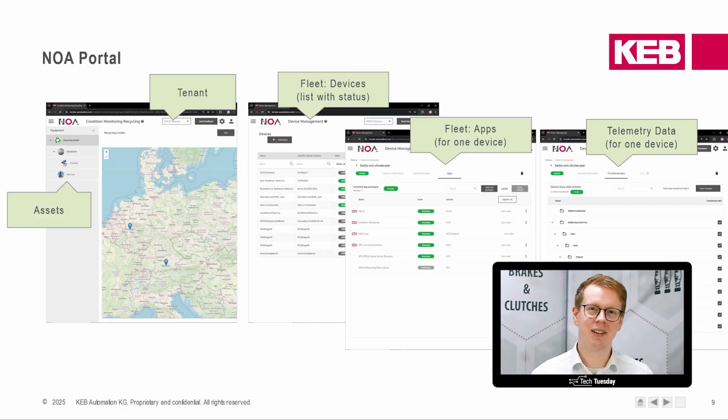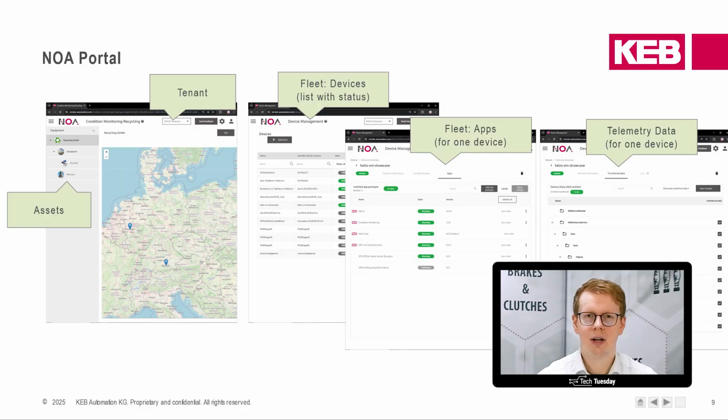Yeah. In the fleet is basically your whole composition of all of your edge devices that you have in the field. So in your production hall, for example, and that are connected to your machines, and where our NOA core system runs on, and that is sending data to the NOA portal, so the NOA cloud.